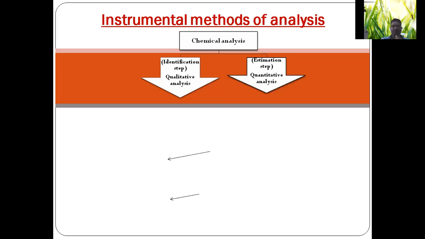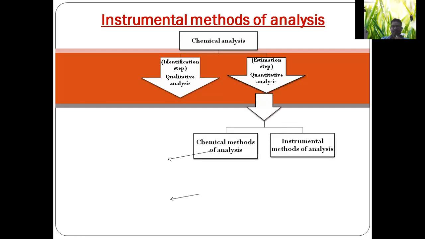Qualitative analysis is also known as the identification step, which gives the information regarding the presence or absence of the constituents of the material. Quantitative analysis is also known as the estimation step, which gives the information regarding the exact quantity of constituents of the sample in a solution.